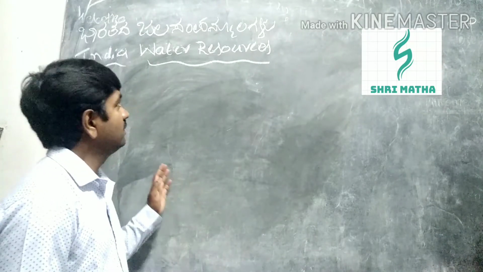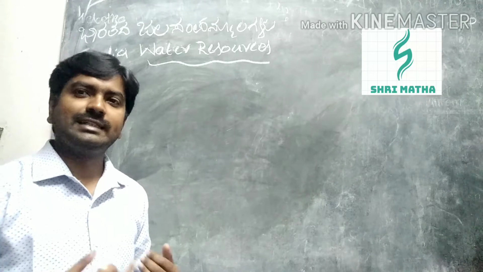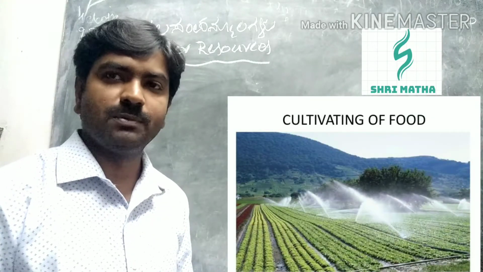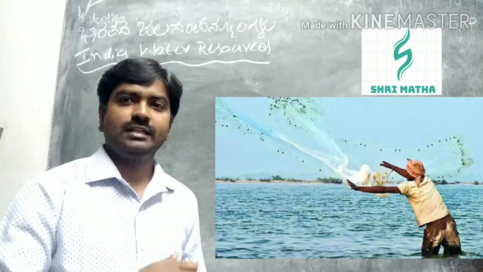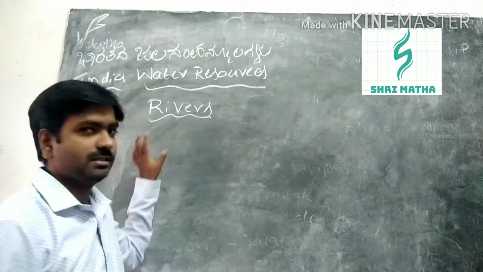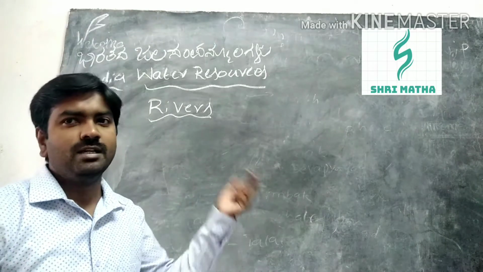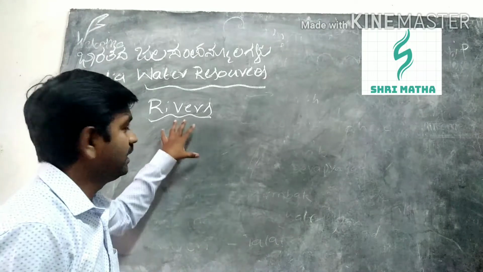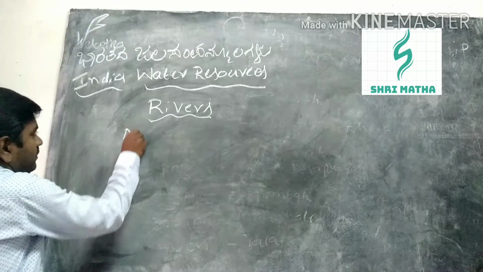So we are using water for so many purposes. For example, drinking water, agriculture, industrial purpose, navigation, fishing, and generating hydel power. Indian rivers can broadly be divided into two types: the North Indian rivers and the peninsular rivers, or South Indian rivers. First, we will go for the North Indian rivers.